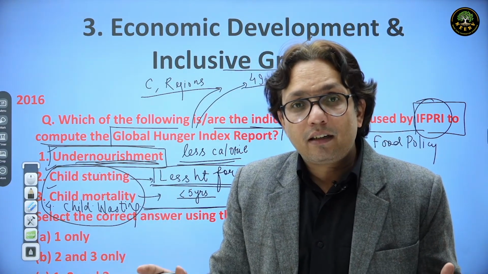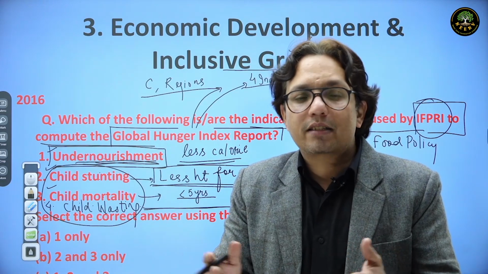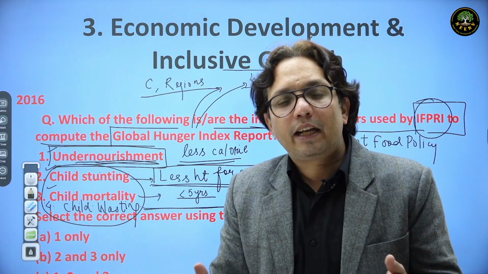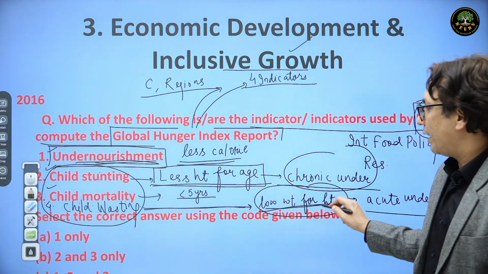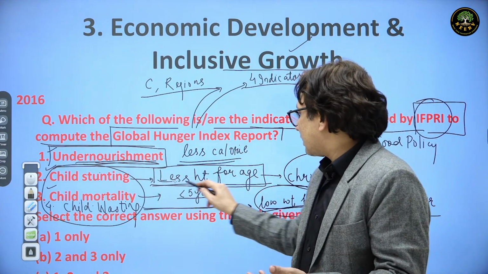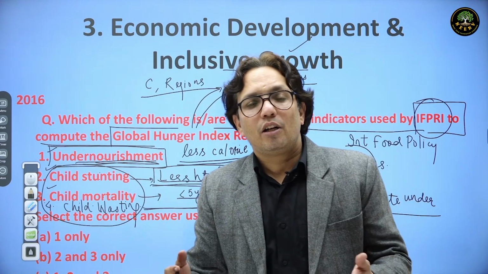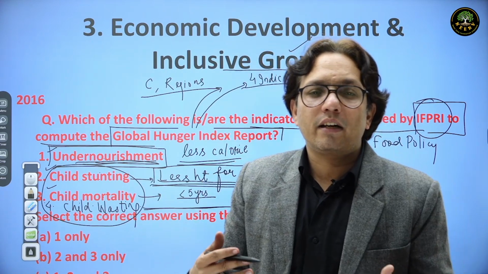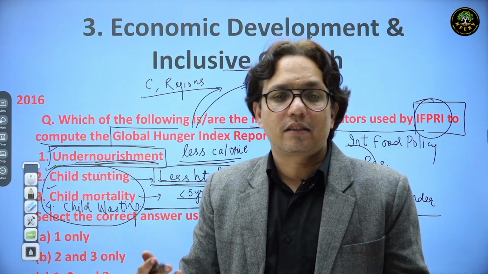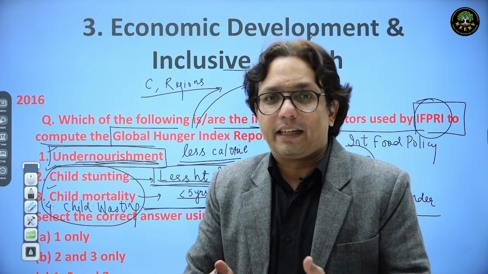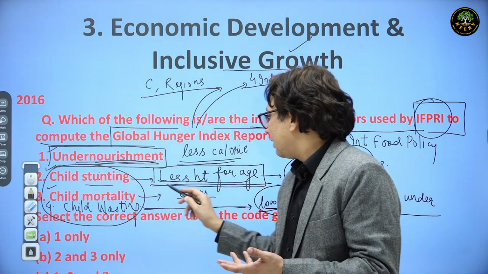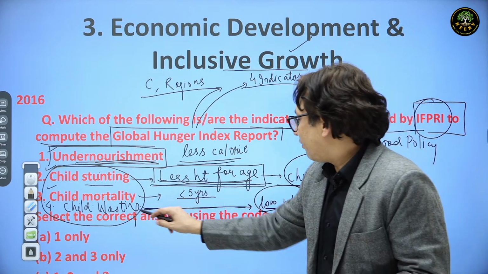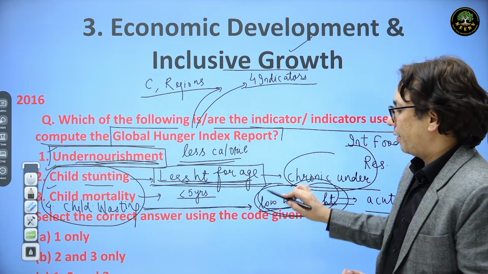Child wasting: a kid who will be wasting the food is not going to gain weight, so he would always have low weight for height. Child stunting is less height for age. You may remember it like who would be doing stunts in movies, in serials. Generally those people have less height. Stuntmen have less height. So child stunting is less height for age, and child wasting is low weight for height.